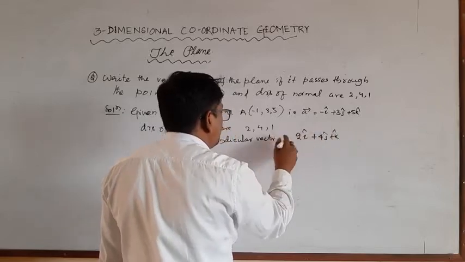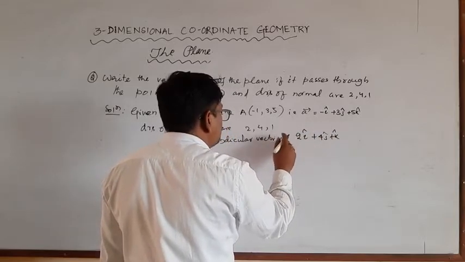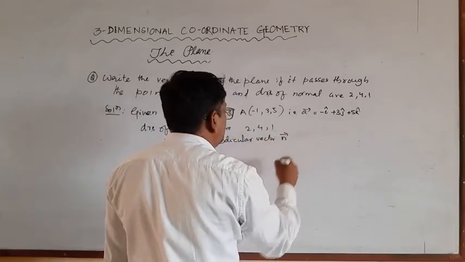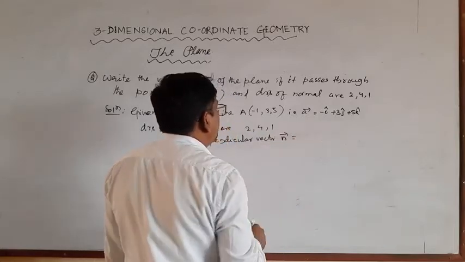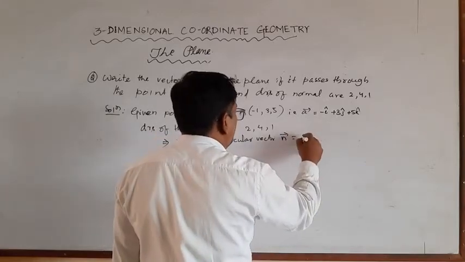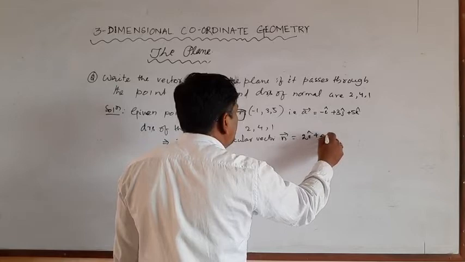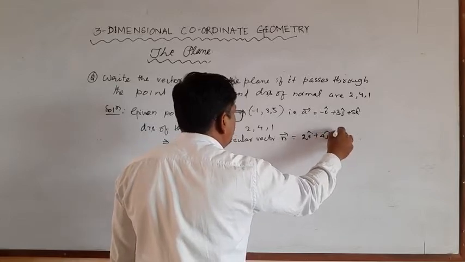This is n vector, equal to 2i plus 4j plus k.